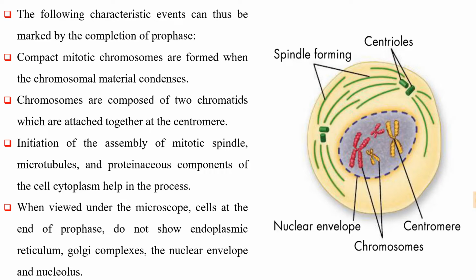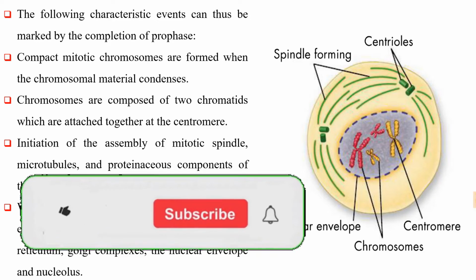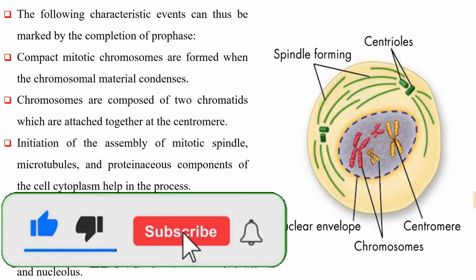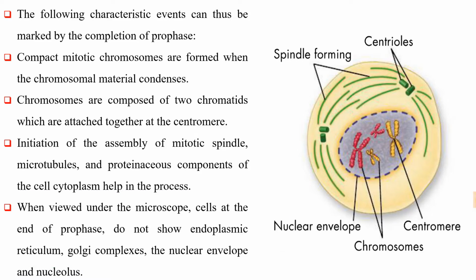The following characteristic events can thus be marked by the completion of prophase. Compact mitotic chromosomes are formed when the chromosomal material condenses. Chromosomes are composed of 2 chromatids which are attached together at the centromere. Initiation of the assembly of mitotic spindle, microtubules and proteinaceous components of the cell cytoplasm help in the process. When viewed under microscope, cells at the end of prophase do not show endoplasmic reticulum, Golgi complexes, the nuclear envelope and nucleolus.